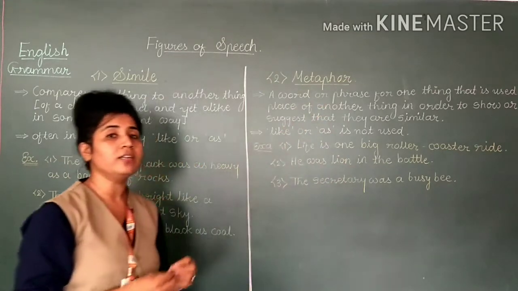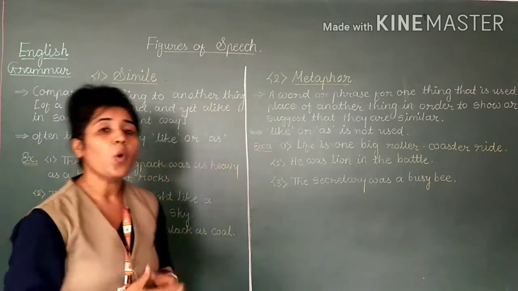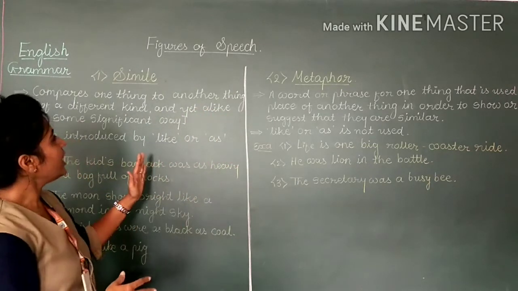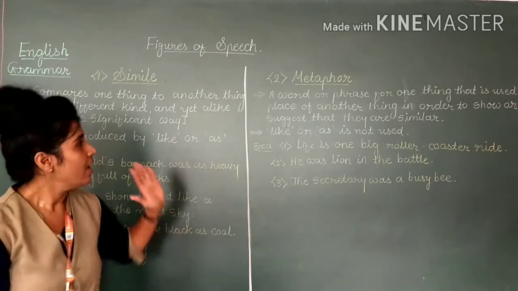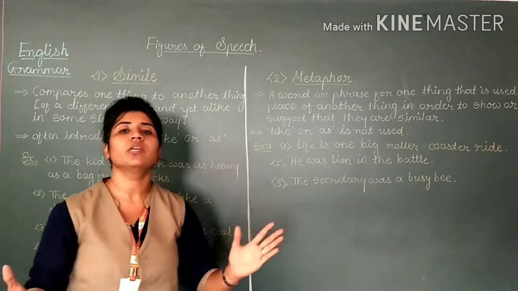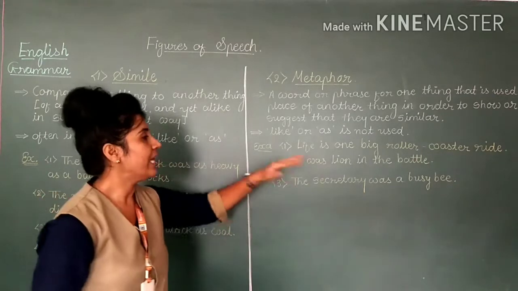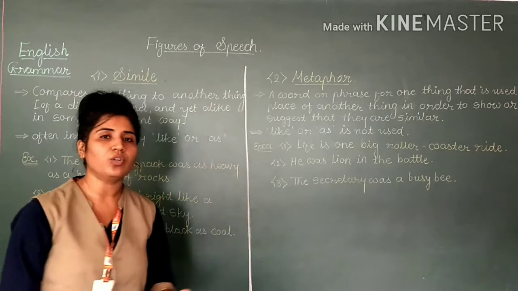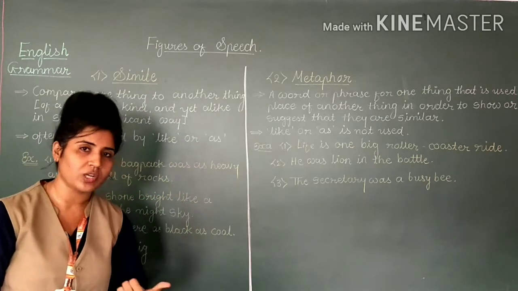So I hope you can understand simile and metaphor. Both are comparison figures of speech. But in simile you can see the words like and as, whereas in metaphor you cannot see the words like and as. But direct comparison you can see. Okay. Third one I will give you alliteration. Fourth one I will give you repetition. Let's see it.